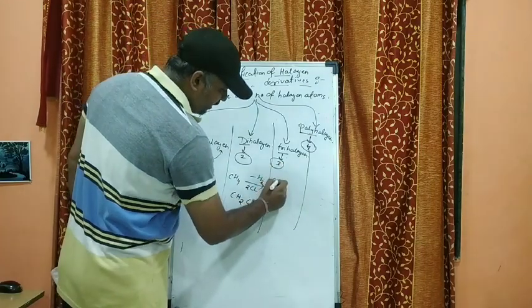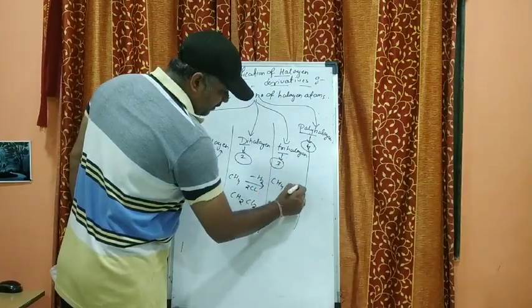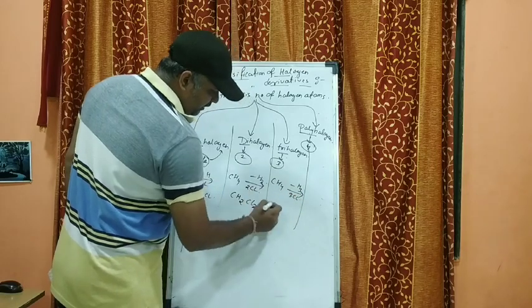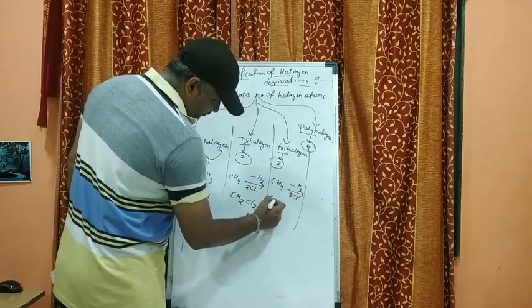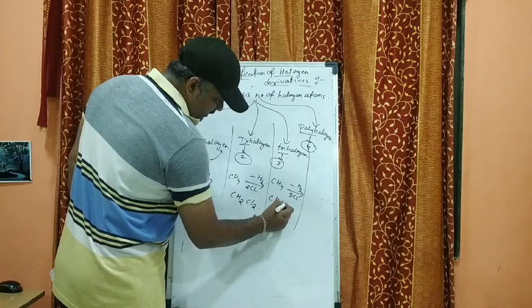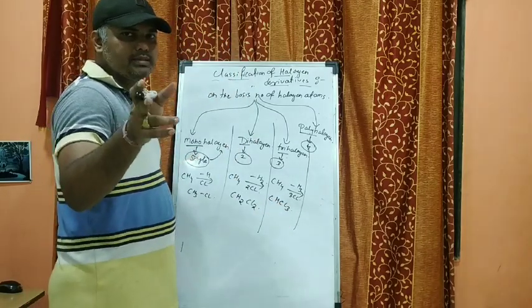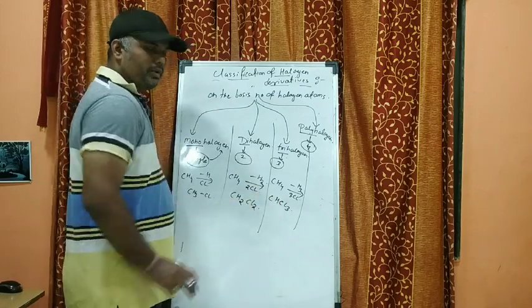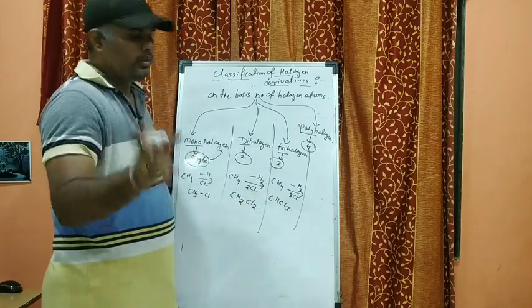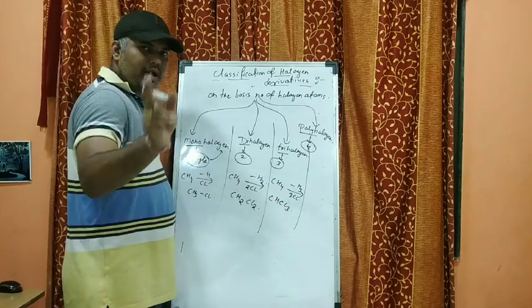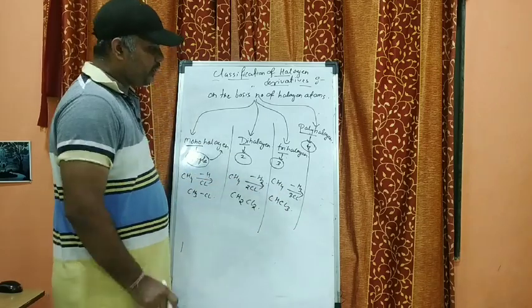In the case of trihalogen, same example, minus 3H plus 3Cl, it gives you CHCl3, right? I gave you that example the other day. CHCl3 is nothing but chloroform, or we can say it is trichloromethane. So in this case, you can see that three hydrogen atoms are replaced by three chlorine atoms.